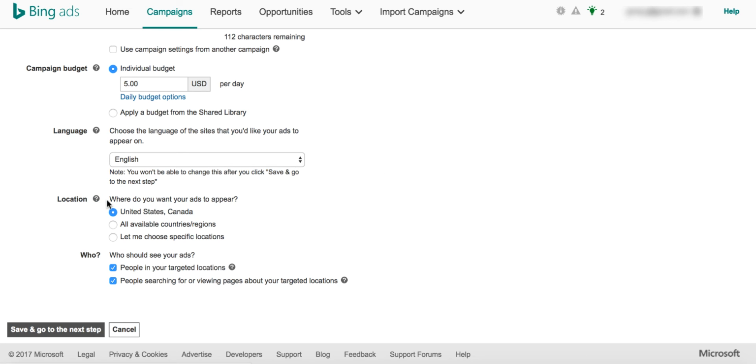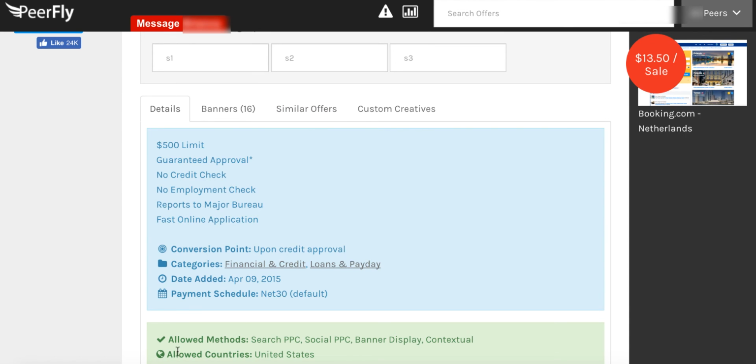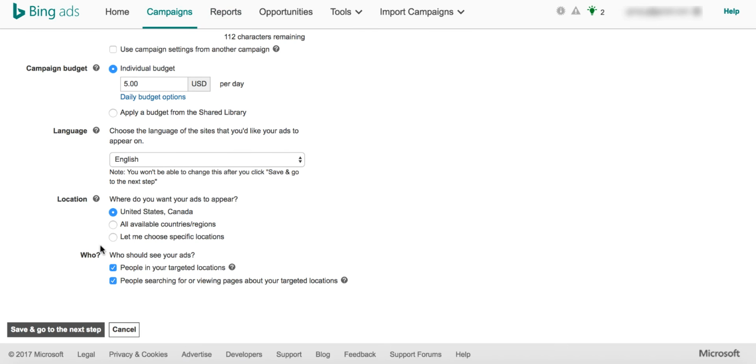And then location, be cautious about this one, guys. Location is something where you have to target the location where your offer is ideally allowed. As I said, this is allowed in United States only, so do not promote to any other countries. Here you see United States and Canada, so don't choose this option.